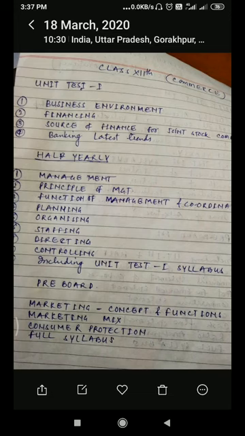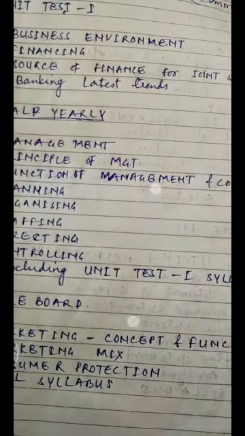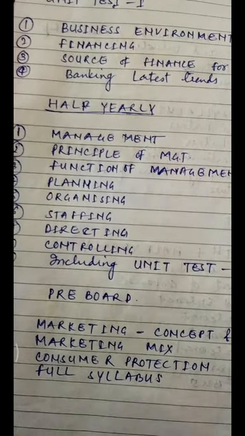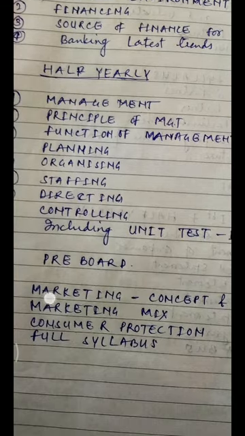Under the 10th chapter, staffing. See here, planning, organizing, and then staffing. Under staffing, we will see how a corporate recruits its staff, and what are the procedures for recruiting all the staff in the corporate organization. There are various methods, there are various plans for recruiting staff, and what are the things which are required for a business concern. Okay, next chapter is directing.